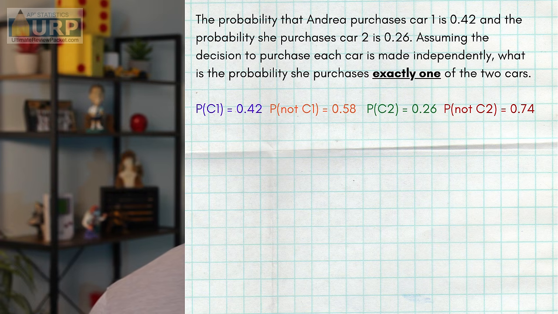What a lot of people do wrong here is they just jump in saying, oh, we're just going to add these two probabilities together. She wants to purchase one of the two cars. We got car 1, we got car 2, just add them. But no, that's actually not going to work here, because remember, "or" probability means that we want the probability of car 1 only, car 2 only, or both. Based on what the question is asking, we don't want both, we just want exactly one. So remember my suggestion is to write everything out in the sample space, and usually probability becomes pretty easy.